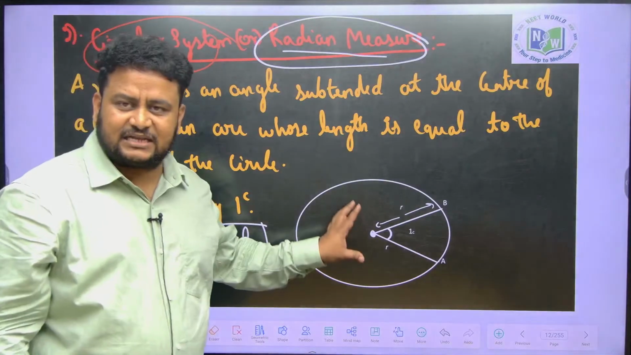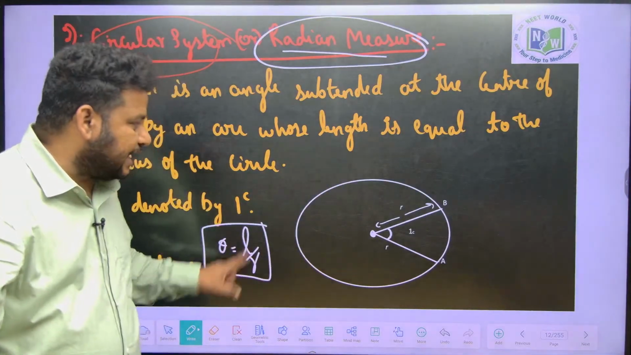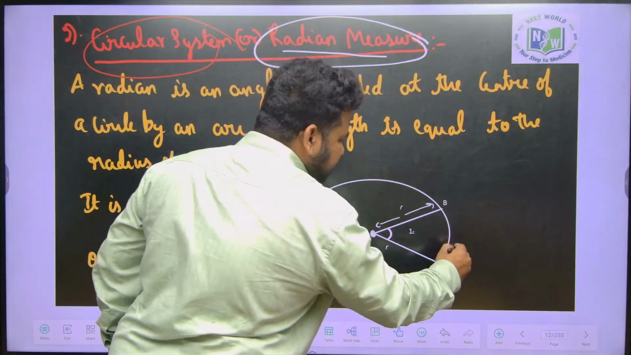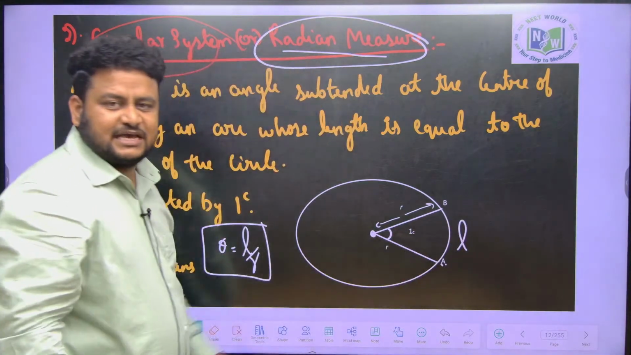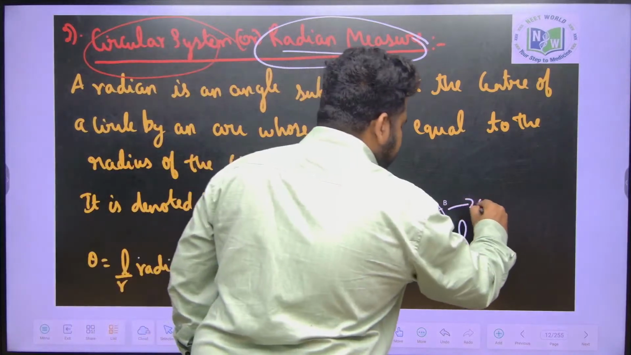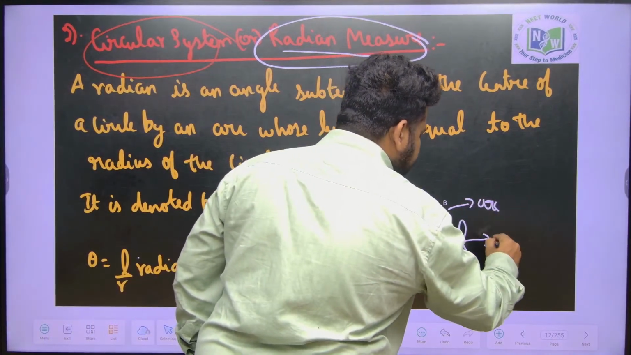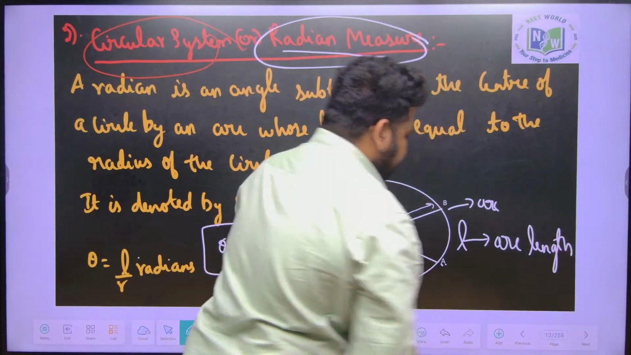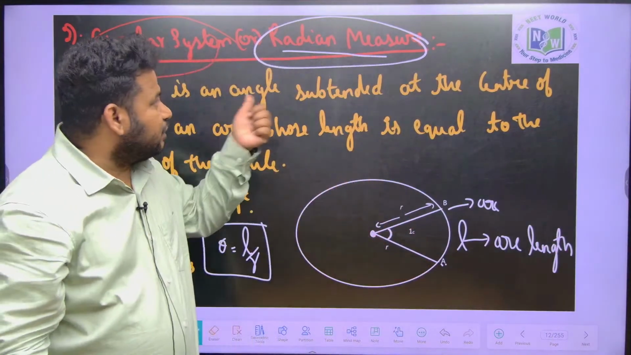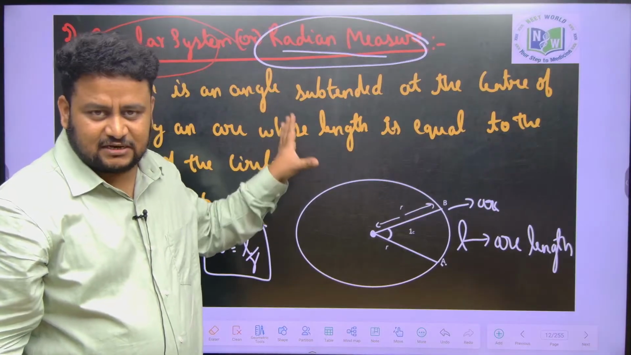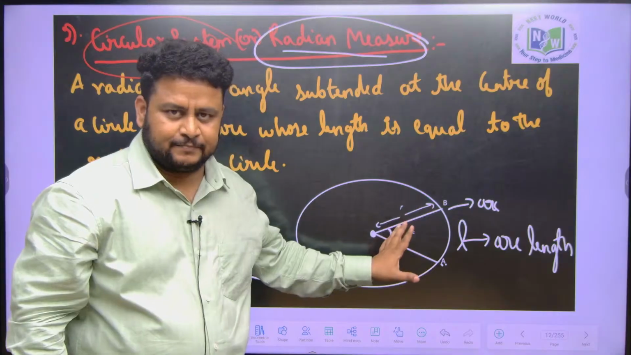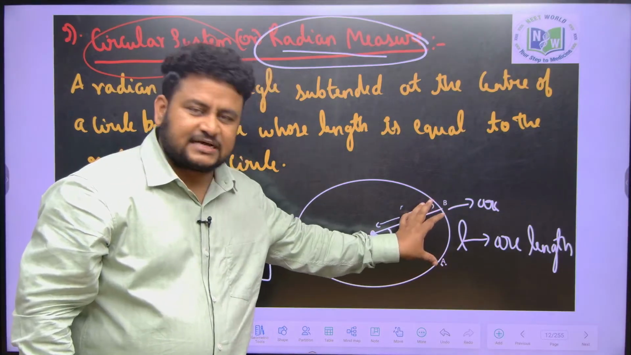Theta is the angle subtended at the center. L is the arc length. In this figure, in this circle, this AB is an arc, and its length is L, the arc length. So here we have taken a circle, and now we are discussing radian measurement, or circular measurement. This AB is an arc, and this arc is having some length.